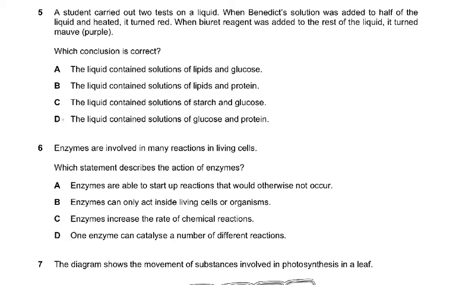Question number 5. A student carried out 2 tests on a liquid. When Benedict's solution was added to half of the liquid and heated, it turned red. When biuret reagent was added to the rest of the liquid, it turned mauve. Now everybody knows that Benedict's test is for reducing sugar and glucose is a reducing sugar. Sucrose is not a reducing sugar. The biuret reagent is for protein and it turned purple: P for purple, P for protein, P for present. So glucose and protein. That's why the answer is D. The liquid contains solutions of glucose and protein.